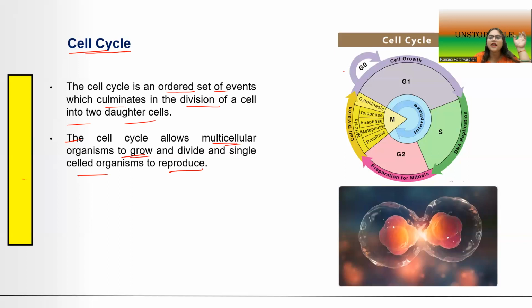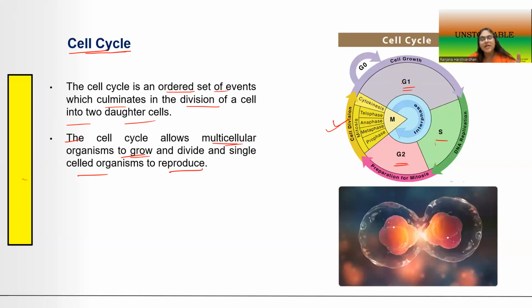So this picture has been shown to represent the features of the cell cycle. You can see here that this is a circle, a cyclic form, divided into various quadrants, and those quadrants are represented as G1, S, and G2.